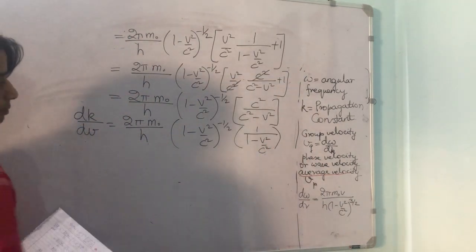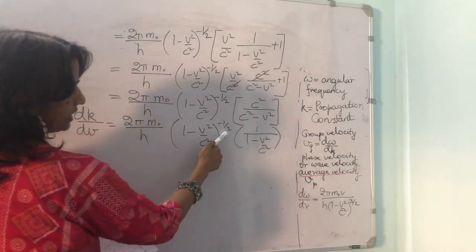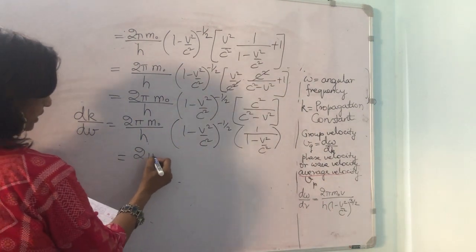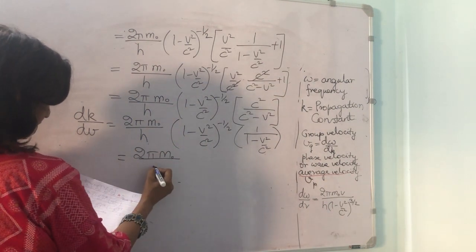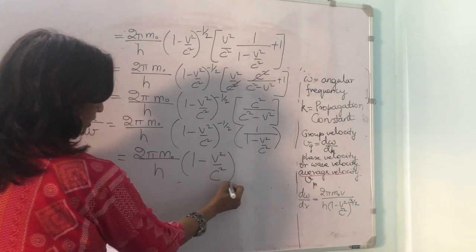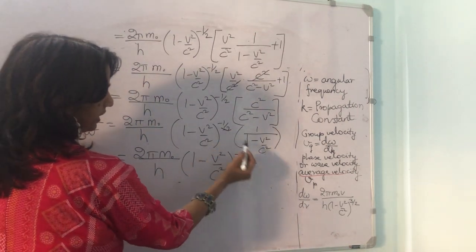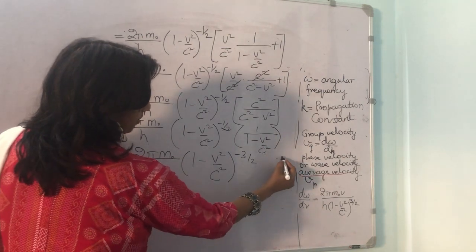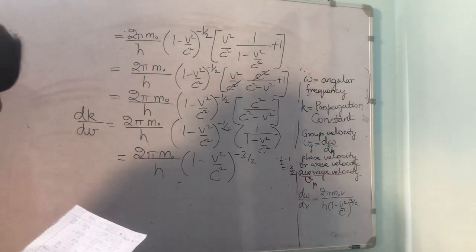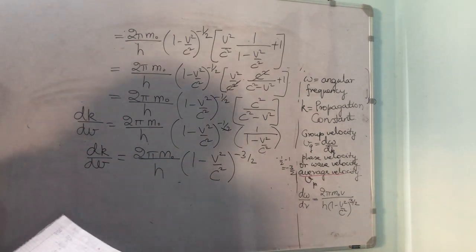We will put it up here in the numerator, so we get back a minus 1; minus half minus 1 becomes minus 3 by 2, and then we get 2 pi m naught upon h into (1 minus v square by c square) to the power of minus 3 by 2. Now dk upon dv comes out equal to this much.